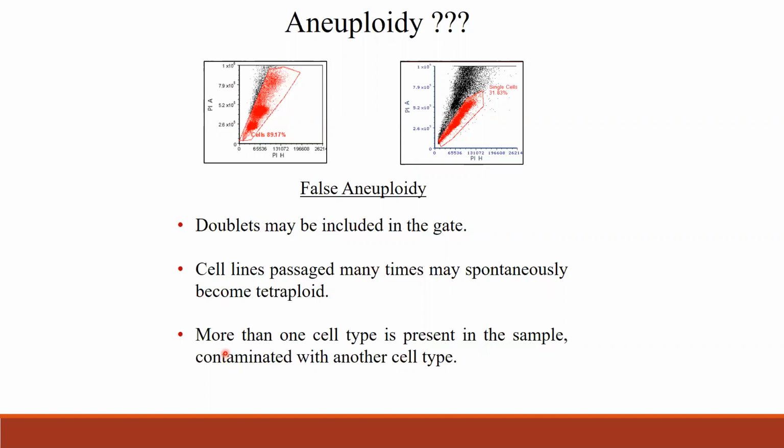And if you have more than one type of cells, any contamination, if you're handling two different cell lines and the sample you're using is contaminated, then each cell line would give a different cell cycle. That is why you're seeing two cycles. So these are just to check if you're not expecting an aneuploidy. If you are working on a drug and you think it could cause aneuploidy, then you can see the two cycle peaks and do the analysis.